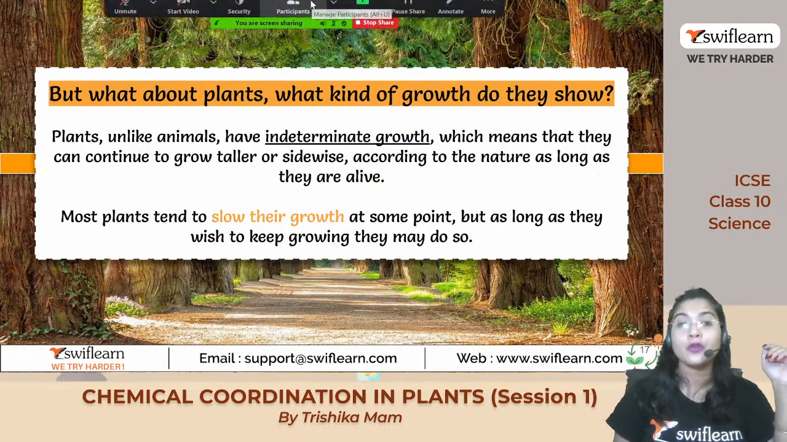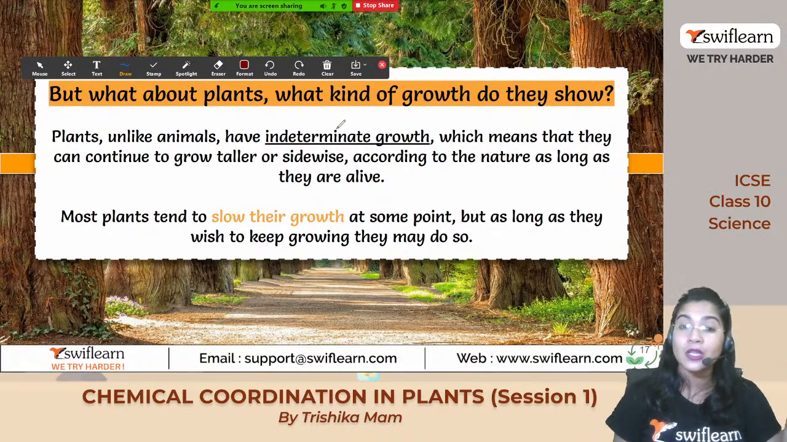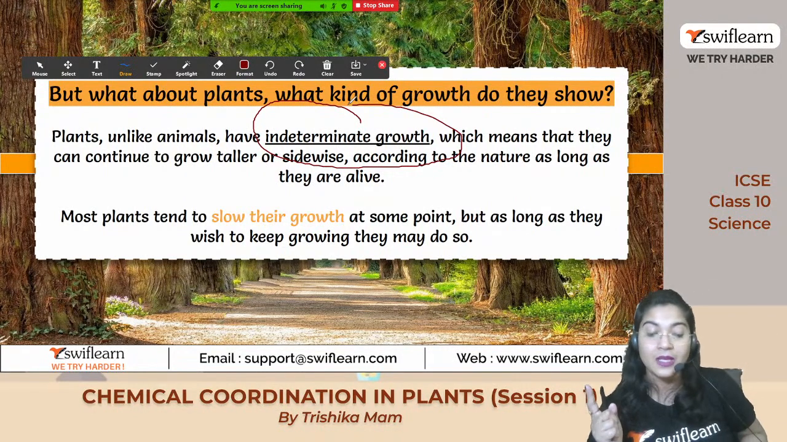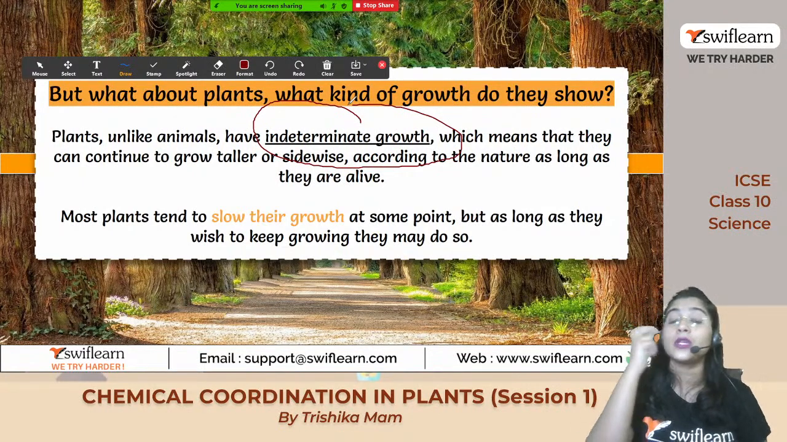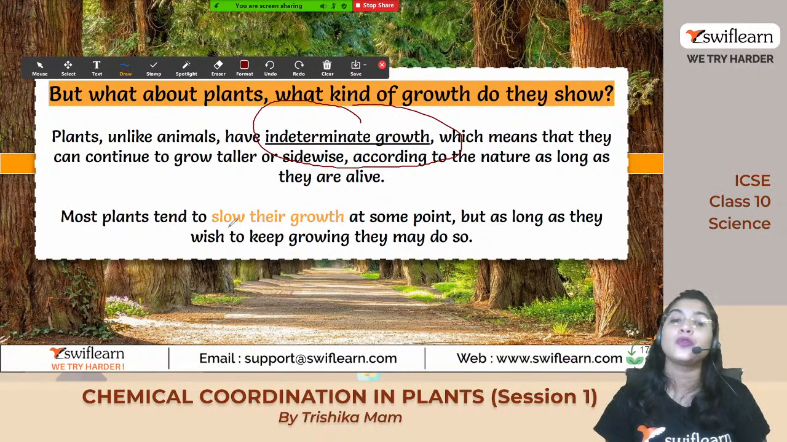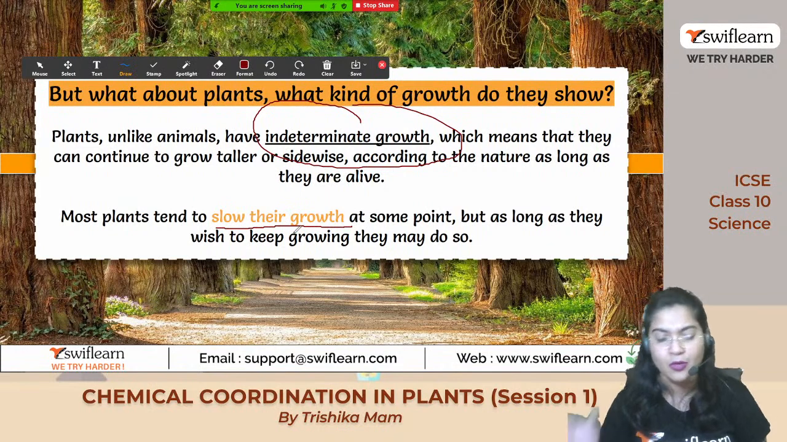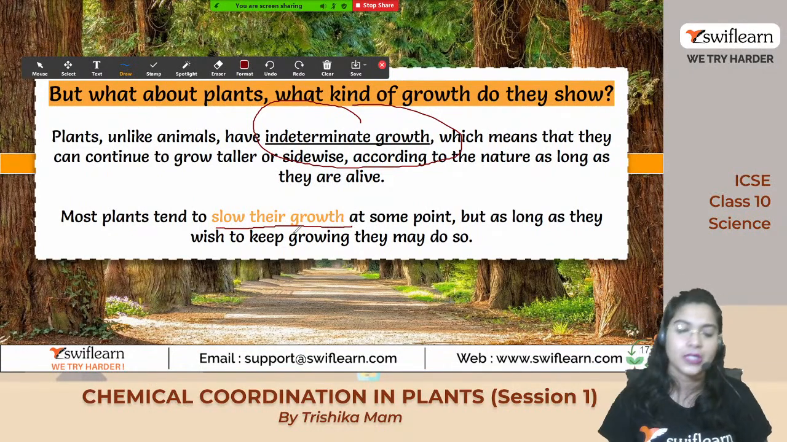So the growth of the animal body is known as determinate growth, and the growth which we see in the plant body is known as indeterminate growth. मतलब ये continuously grow होते जाएंगे throughout its lifespan. Clear now? So most plants tend to slow their growth at some point, but as long as they wish, they can grow long and long in the branches, laterally, upward, and so on.